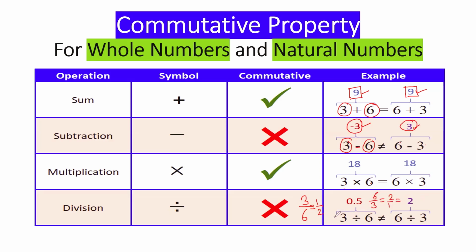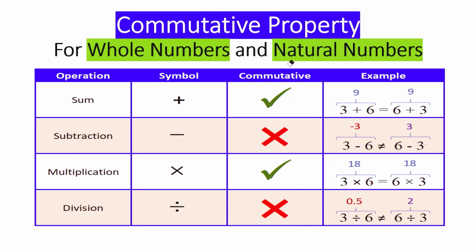So in the first case, we are getting the answer as 1 by 2. In the next case, we are getting the answer as 2. Both are different. So if they are different, that means whole numbers and natural numbers are not commutative for division. So whole numbers and natural numbers are commutative for addition and multiplication only. I hope commutative property is clear.